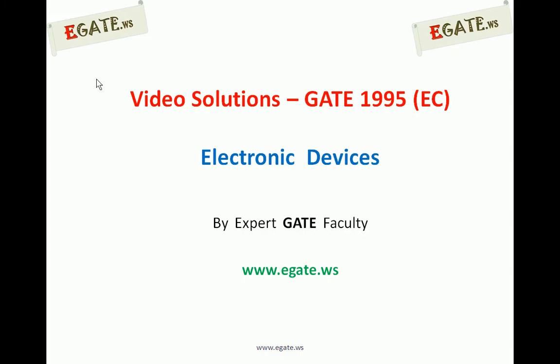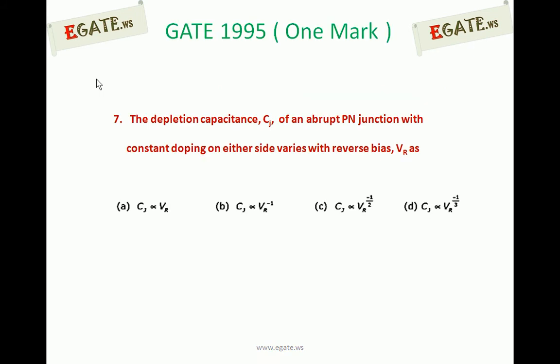Hello, we are discussing the GATE 1995 ECE paper, and the topic we are discussing is electronic devices. This is the 7th one-mark question that came in GATE 1995. The depletion capacitance Cj of an abrupt PN junction with constant doping on either side varies with reverse bias VR as.